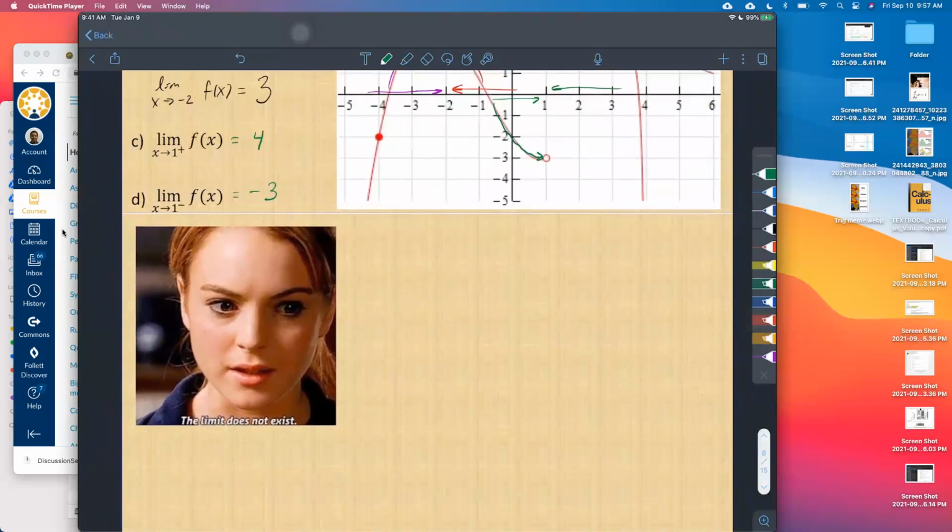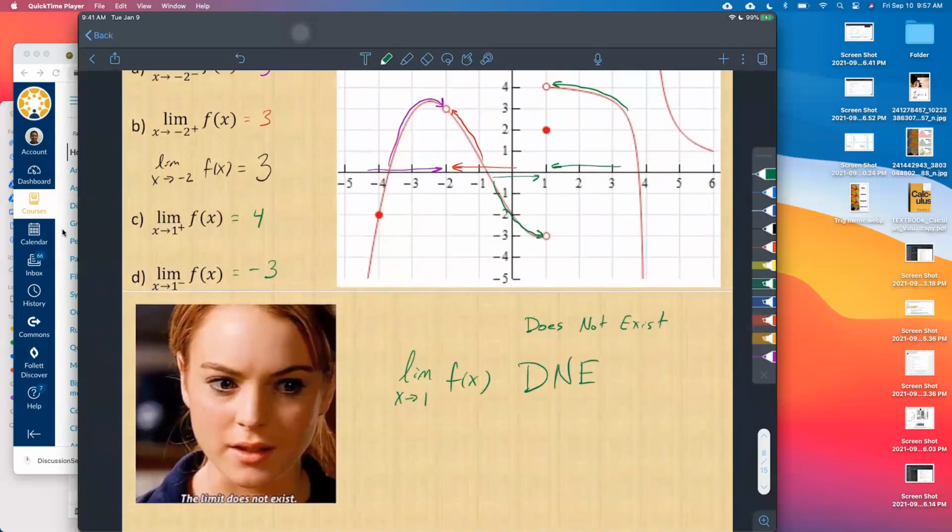Okay, so in this case, we would say that the limit as x approaches 1, this is the double-sided limit because I'm not putting a superscript of a negative or a positive, of this function, does not exist. We usually write just DNE, capital DNE, or does not exist. Okay, this is the notation that we should use here. You don't have to put equals DNE because it does not equal a certain value. It just does not exist. Okay?